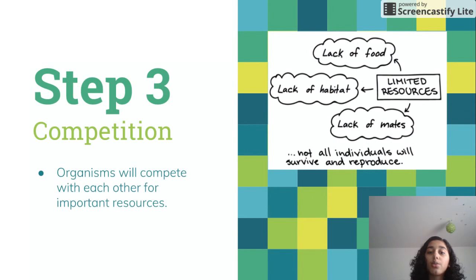Step 3. There will be competition for limited resources. Organisms will compete with one another for food, shelter, mates, water, and other resources that they need to survive and reproduce. Because of this, not everyone will survive to a reproductive age.